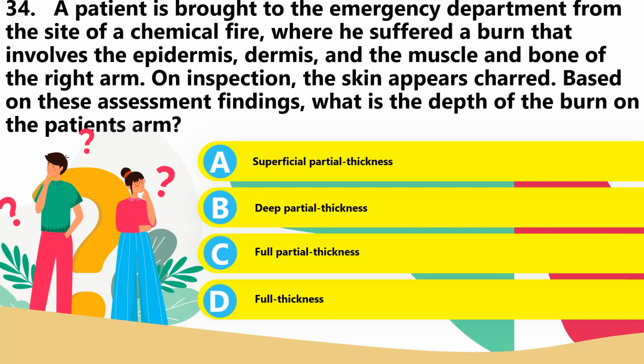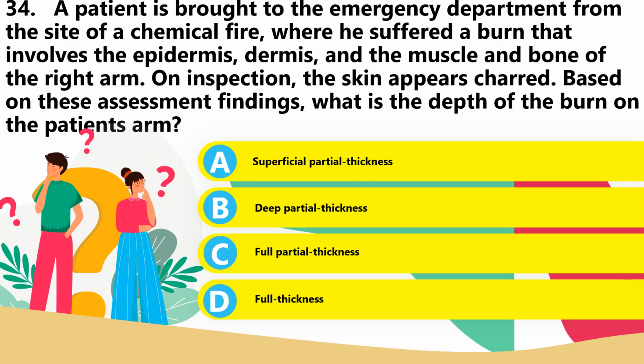A full thickness burn involves total destruction of the epidermis and the dermis, and in some cases, underlying tissue as well. Color ranges widely from white to red, brown, or black, and the burn area is painless because the nerves have been destroyed. The wound can appear leathery, hair follicles and sweat glands are destroyed, and edema may also be present.